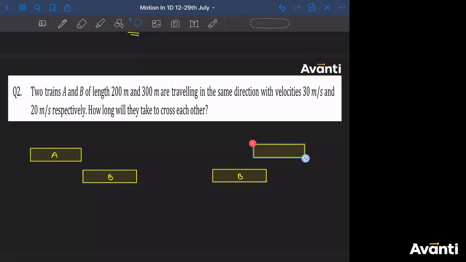This is the start of overtaking. This is the end of overtaking.